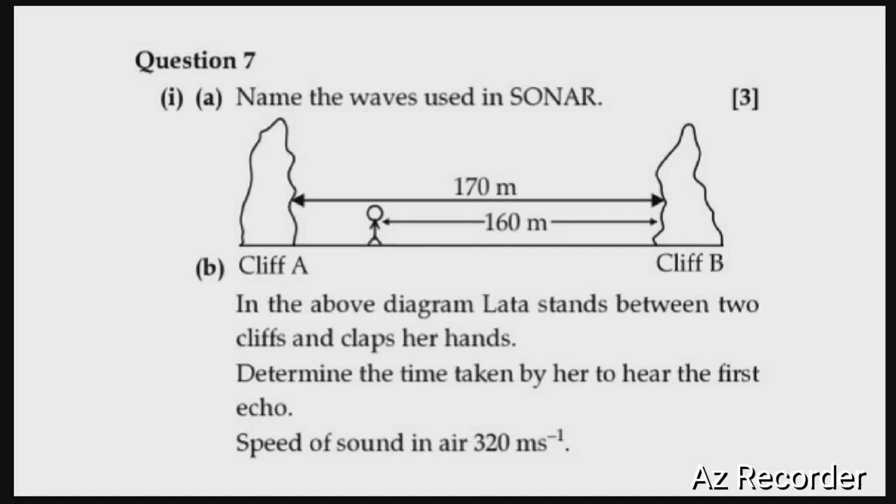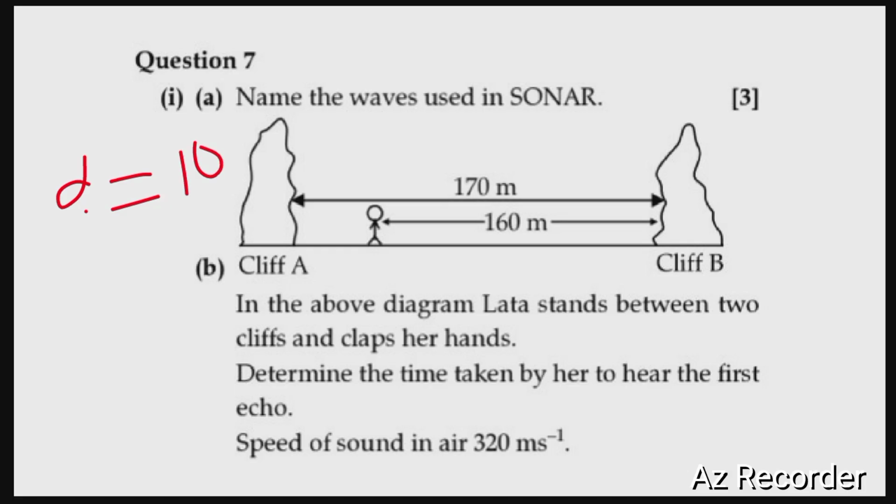The distance between the 2 cliffs is 170 meters and the distance between Leda and the cliff B is 160 meters. So it is evident that the distance between Leda and the cliff A will be 170 minus 160, which is equal to 10 meters. So the distance between Leda and the nearest cliff is D equal to 10 meters.